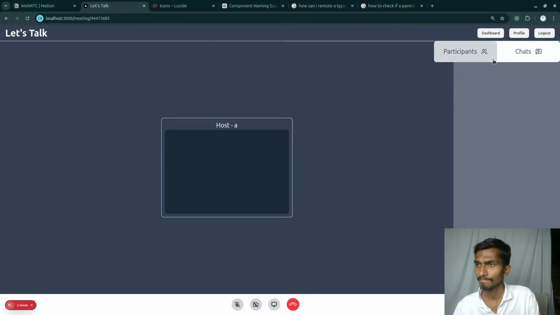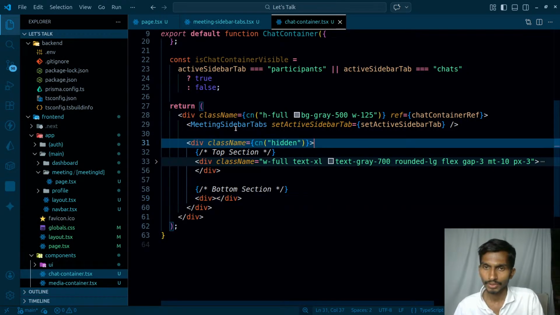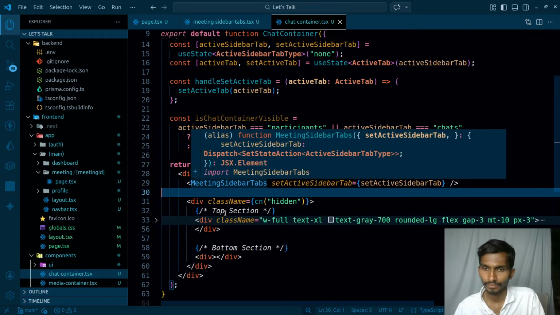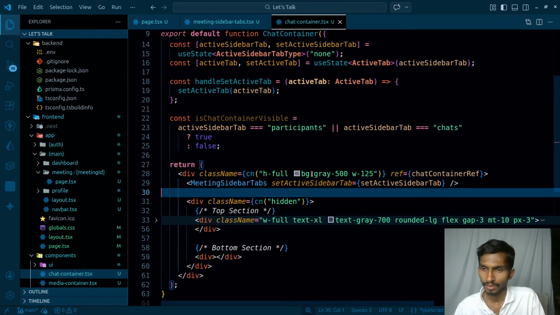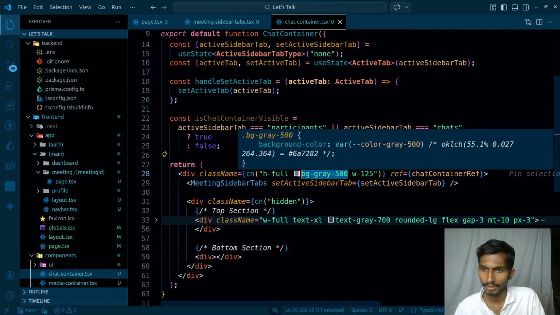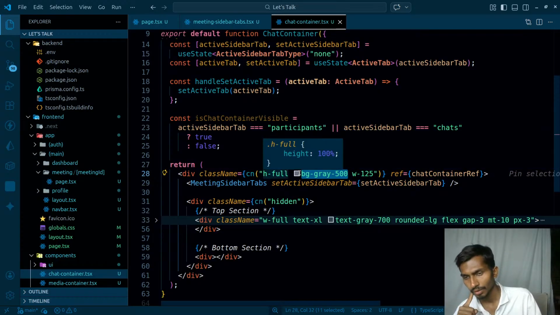Okay, this thing is not understandable. This is fine, that class name height this much. Okay, this gray is the problem, right? So height full, I don't really have to give it height full, or do I have to?